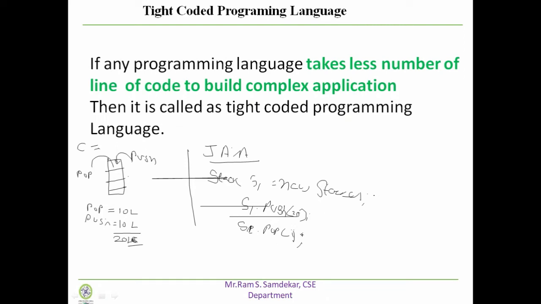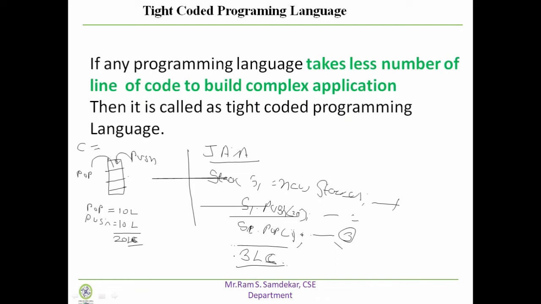Fine. So if you observe, this is line number 1, this is line number 2, and this is line number 3. So I only have to write 3 to 4 lines of code to implement a stack in the Java programming language. So if you observe, when you write code in the C programming language, it takes 20 lines of code for stack implementation, for pop and push operations, and Java takes just 3 to 4, or at most 5, lines of code to perform the stack operations.